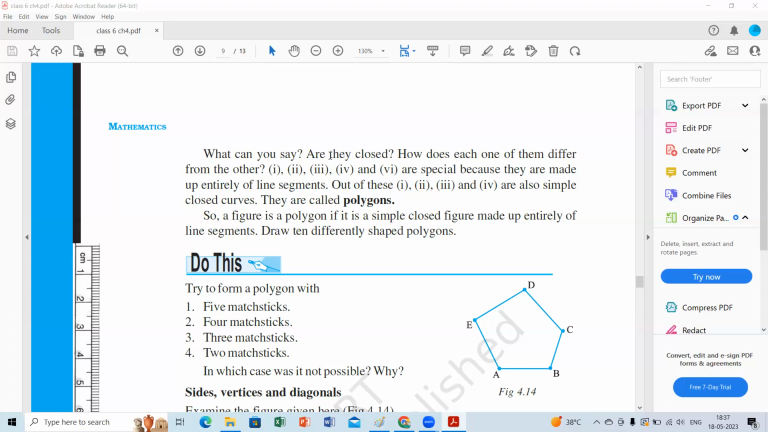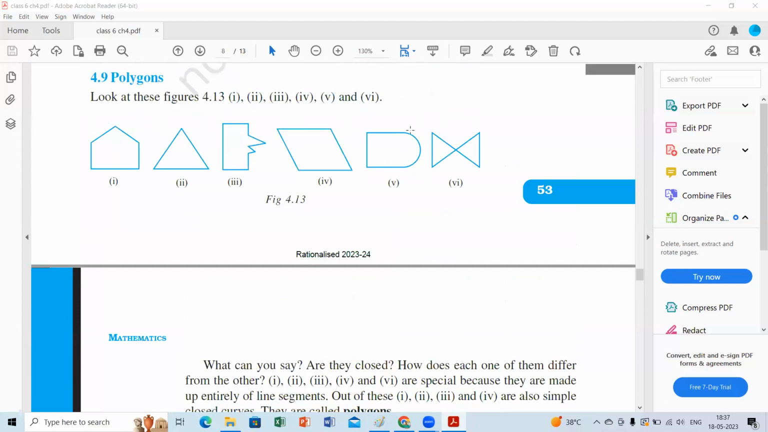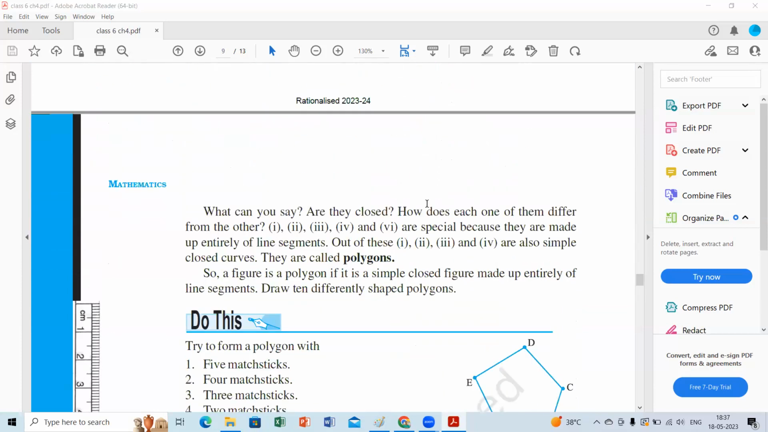And what can you say? Are they closed? Yes, all are closed figures. So 1 to 4 are bounded by only line segments. The fifth figure is not, as one of the sides is a curved shape. And the sixth one is complex closed. Of course, it is bounded by lines, but it is complex closed. But our definition is a simple closed figure bounded by line segments. That's the point, children.